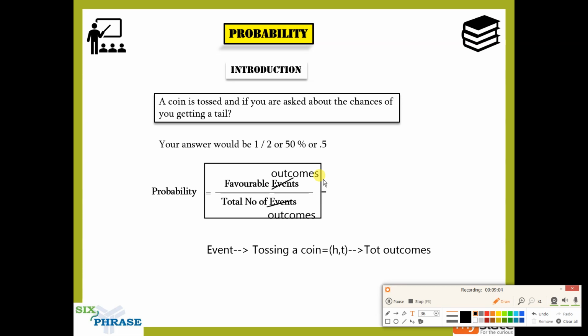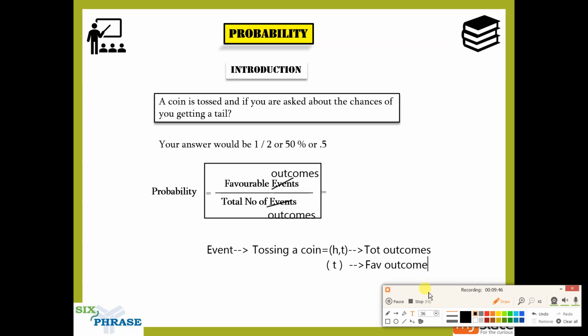In this question, you are asked to find the probability of getting a tail. So your favorable outcome is tail. I'll take this tail and mark it as my favorable outcome.